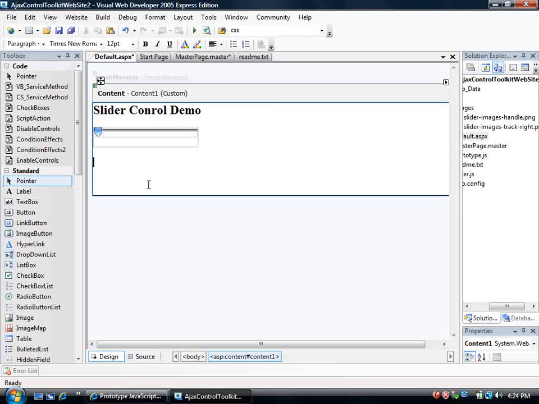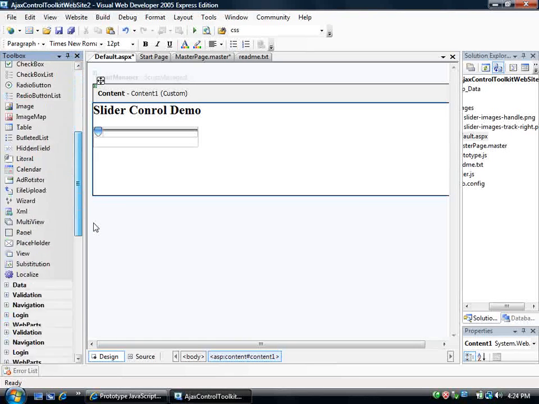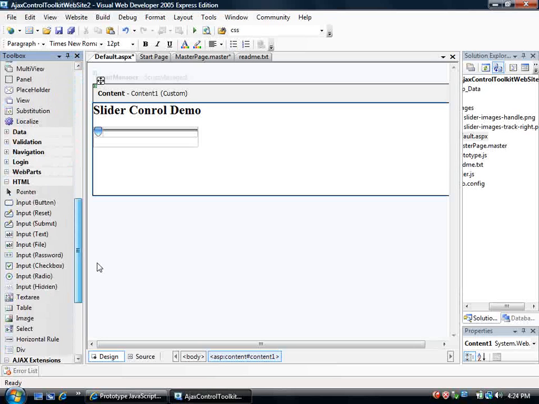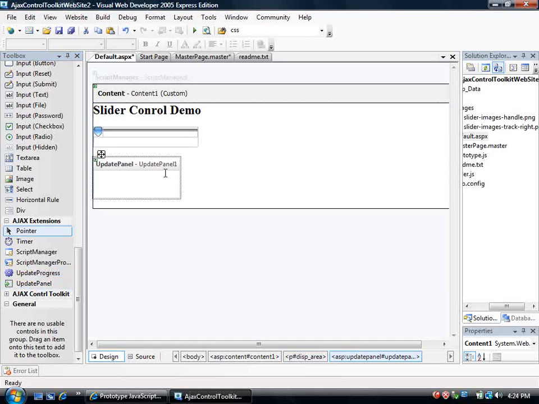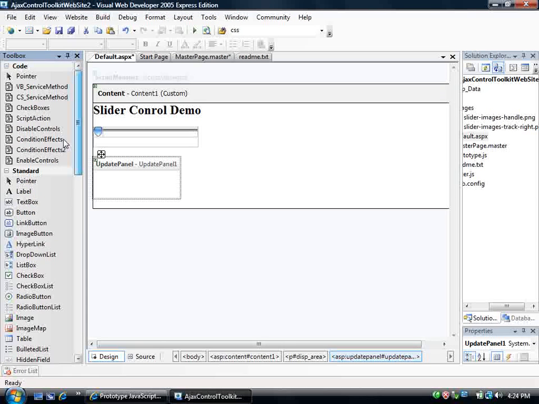So the other thing that I want to do here is add an update panel just to demonstrate using both these third-party user interface visual enhancements along with the Microsoft Ajax technology. So let's put an update panel on the page as well.